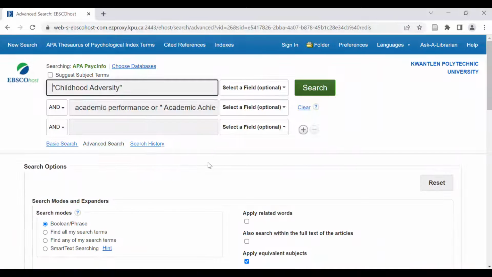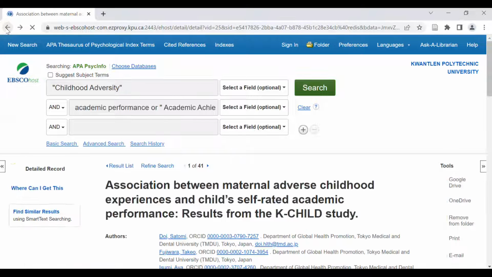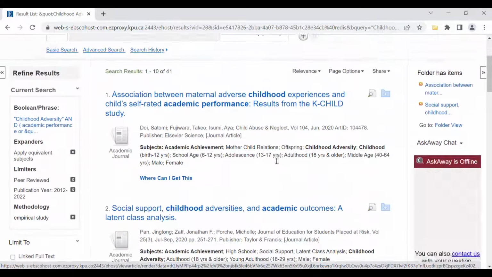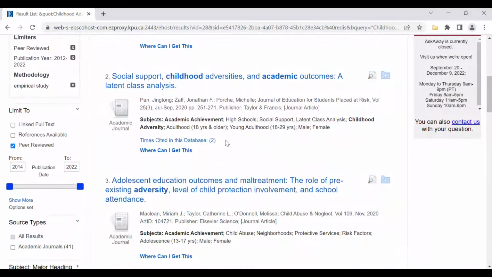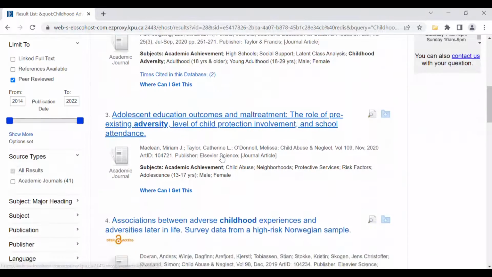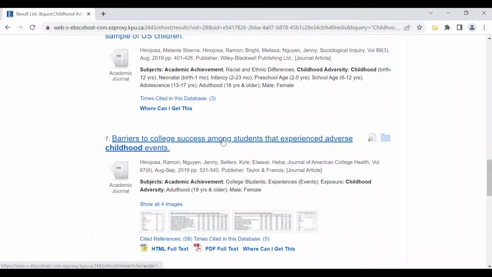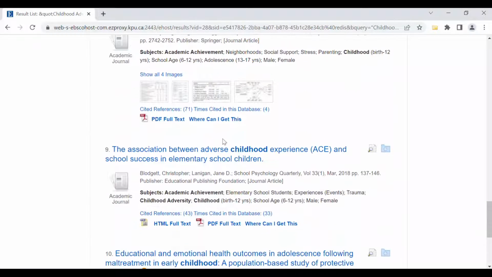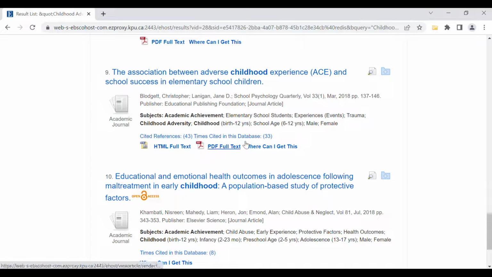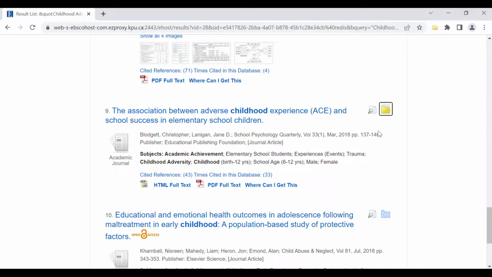So if you've gone through the abstracts and you are still left with a lot of articles and you're not sure how to narrow things down, another criteria you might want to look at is times cited in the database. Not all articles will have this information, but if you see articles that have been cited by other people, that means that other researchers are citing it in their research, and the higher the number, the more articles that it's been cited in. So if you find an article that's been cited quite a bit, that tells you that there's some important or meaningful information that other researchers are looking for.